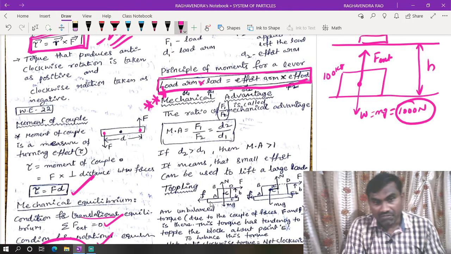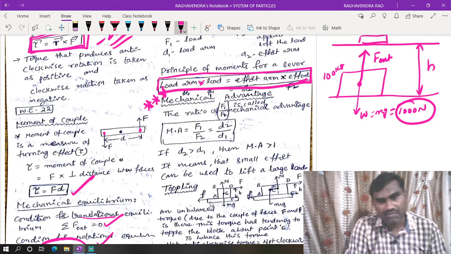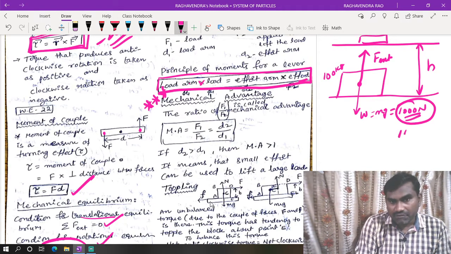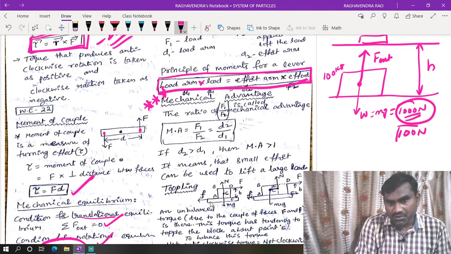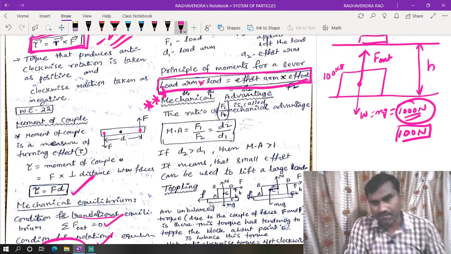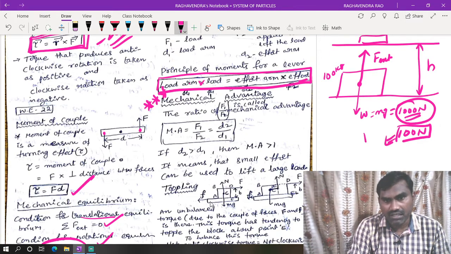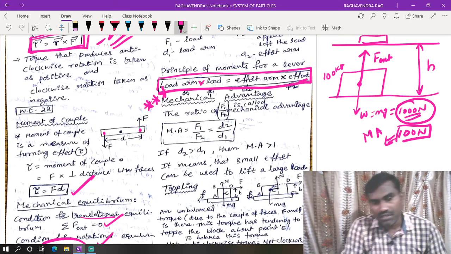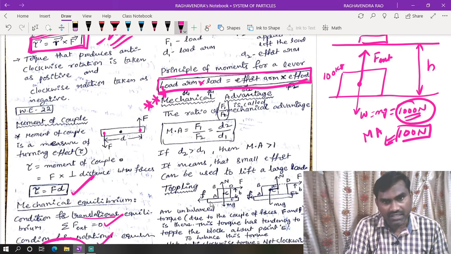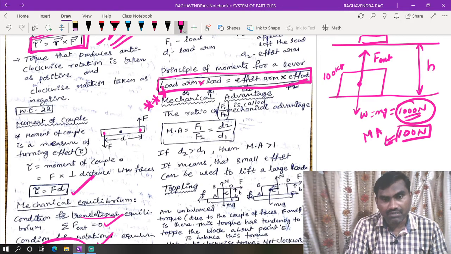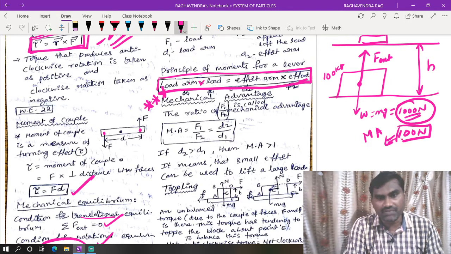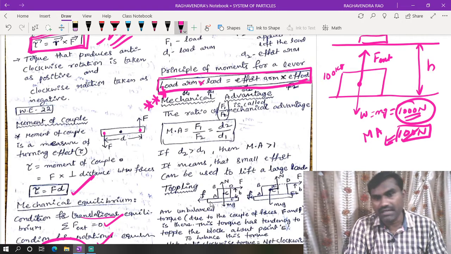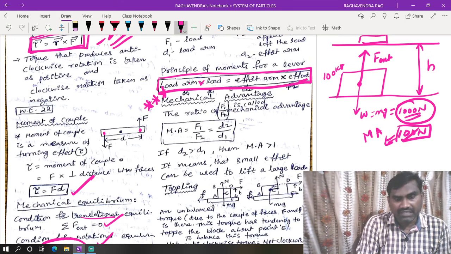But without applying this much force, that means 1000 Newtons, if we apply 100 Newton to lift this block, this is called mechanical advantage. Mechanically we are getting some advantage.